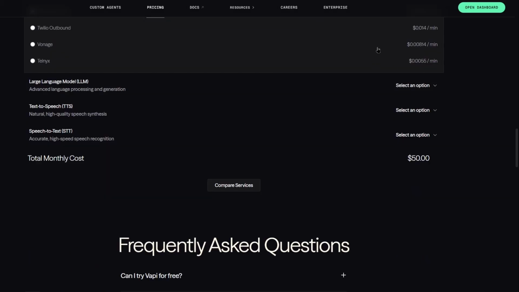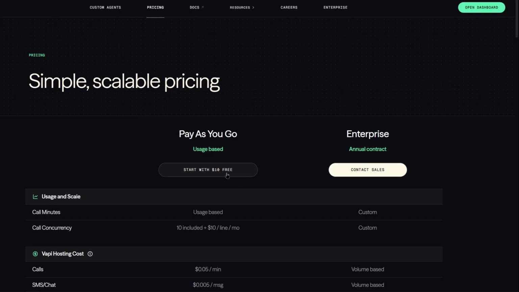What you want to do next is sign up and create an account. So I believe, yeah, you can click sign up, and you do get a free $10. However, this is just a one-time $10, it doesn't refill or anything, and this is basically just for testing. So once the $10 is finished, then that's it. You're going to have to start paying to use this, and there's no monthly subscription either. It's pay-as-you-go usage. Signing up is really easy. You just need an email and password, and that's it.